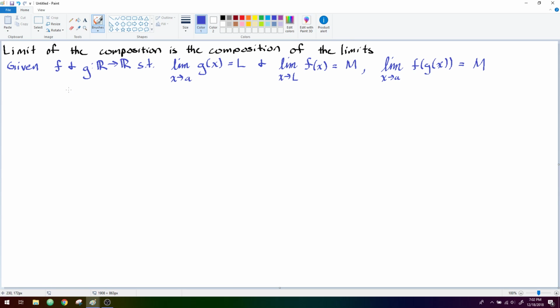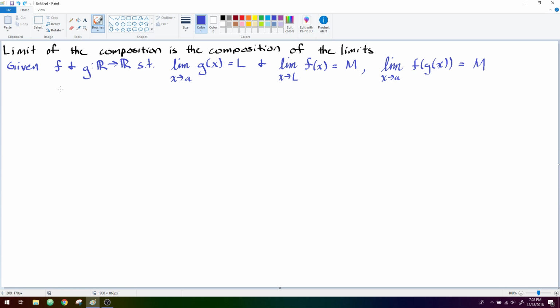In other words, if we have two functions, f and g, and it's worth calling out here that f and g have both the same domain and range, and we want this guarantee because we want to be guaranteed that the output of g is actually something that makes sense for us to feed forward as the input into f. And we'll see how that comes up.